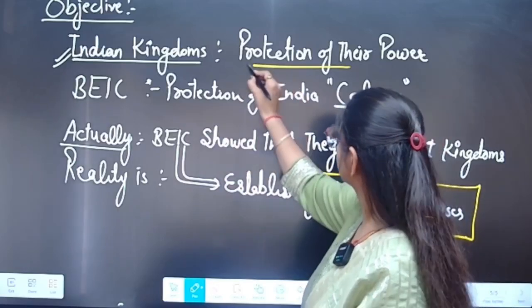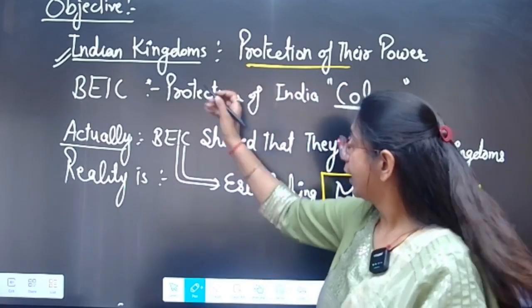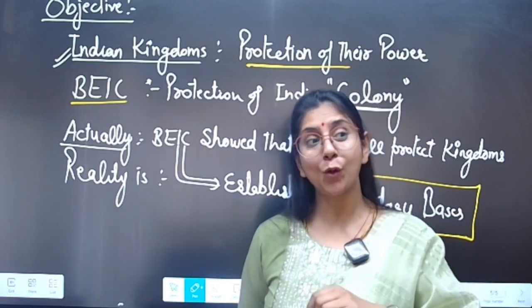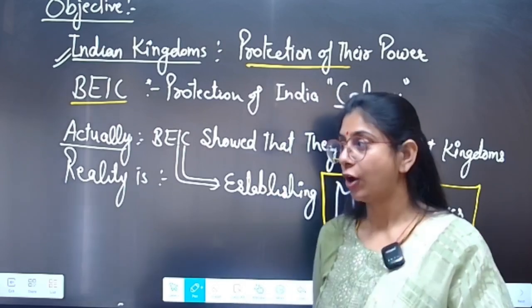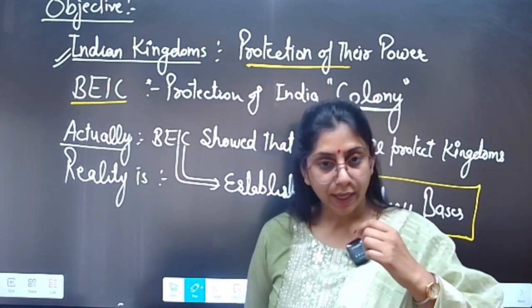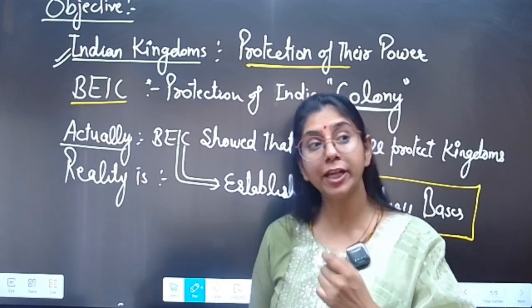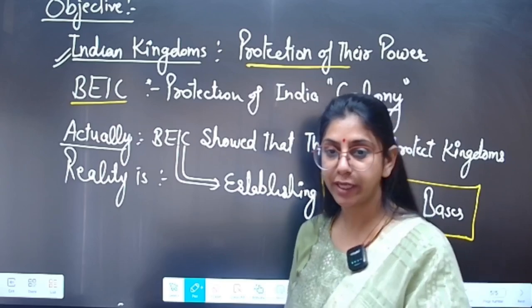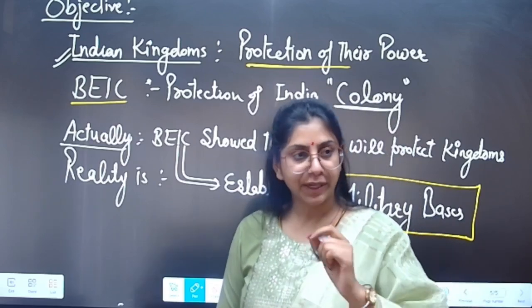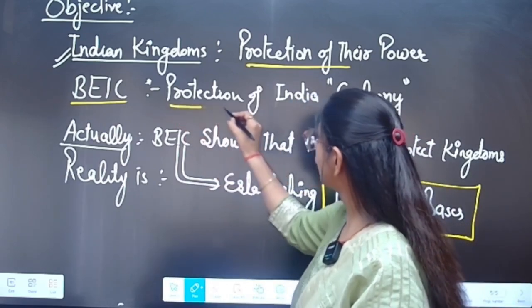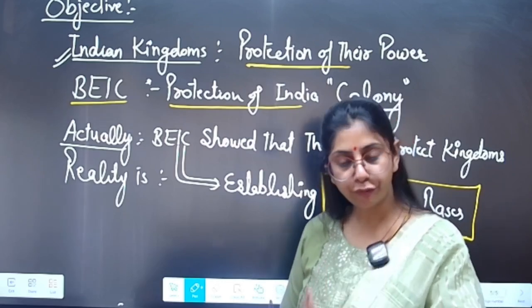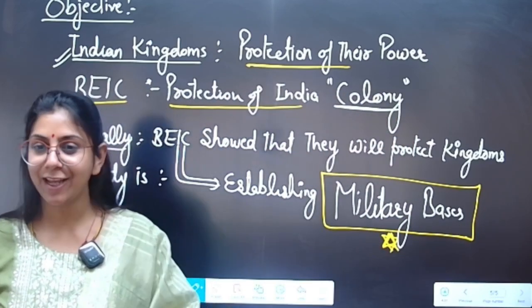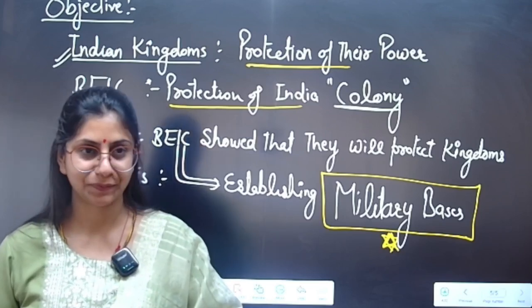So their objective was to protect their power, while the British East India Company had their own objective behind this policy, or I will say their hidden strategy, their hidden objective. And what was the hidden objective of the British East India Company? They wanted to protect India from France, from Napoleon, right?